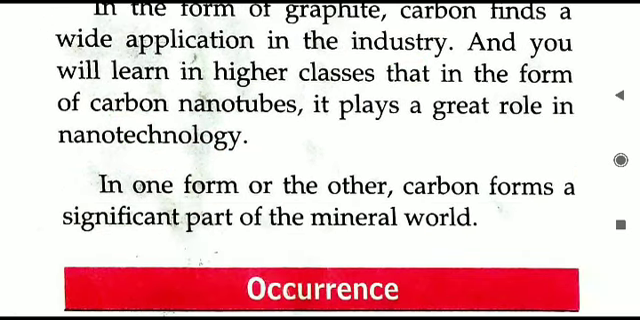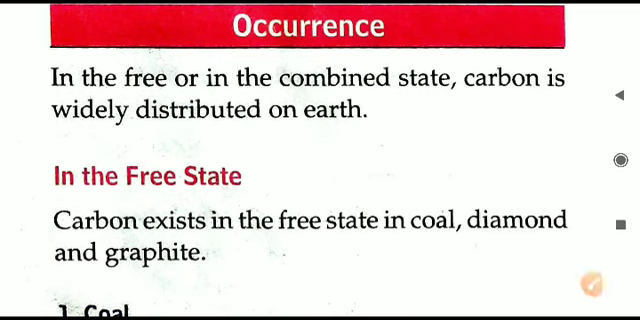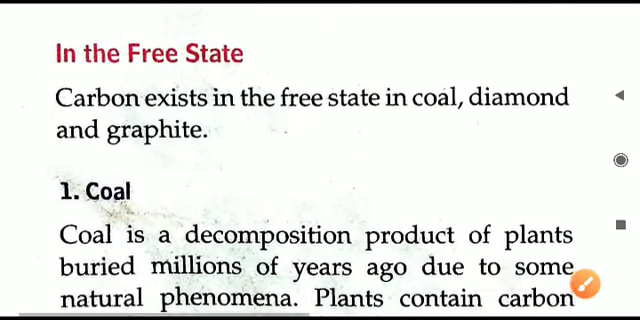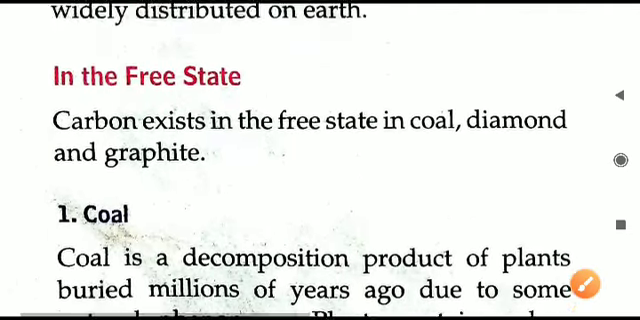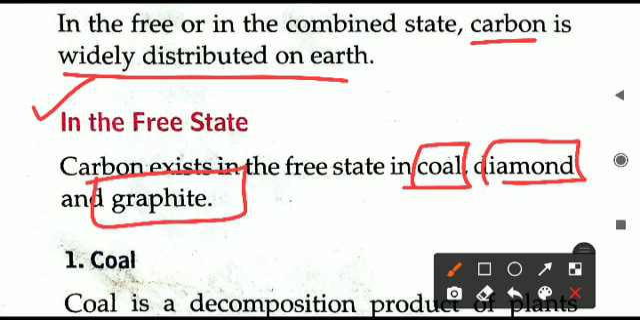So that is how we can say carbon is a very important element, and that is what we are going to learn about in this chapter. Let us come to the occurrence of carbon, where it is found. Carbon is found in two different manners, in the free state and in the combined state. It is widely distributed on the earth in the free state. In the free state, carbon exists in the form of coal, diamond and graphite.